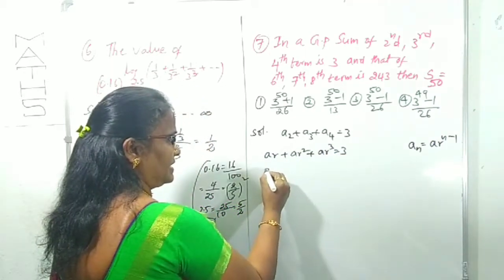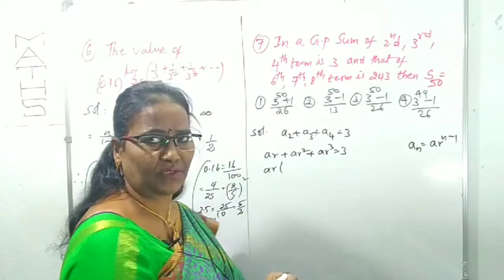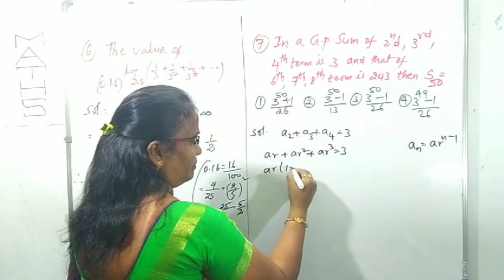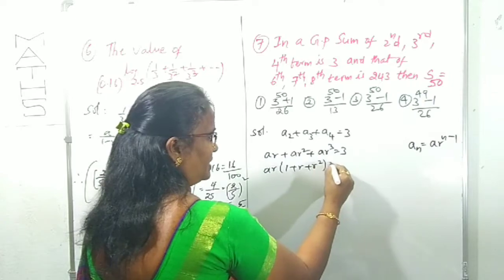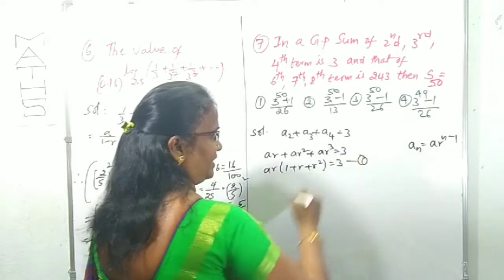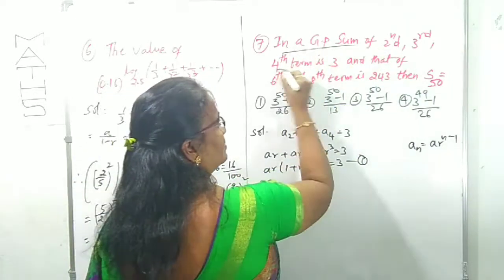From among these three, shall I take ar as common? Yes, we can take it common. It is ar into 1 plus r plus r square is 3 left over. This is taken as equation 1. First sentence is over, right?